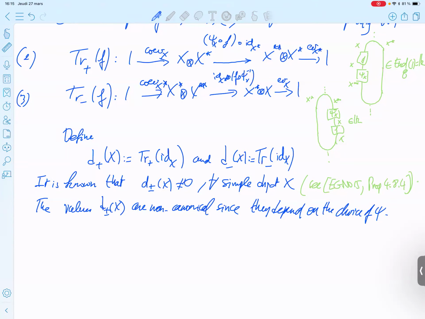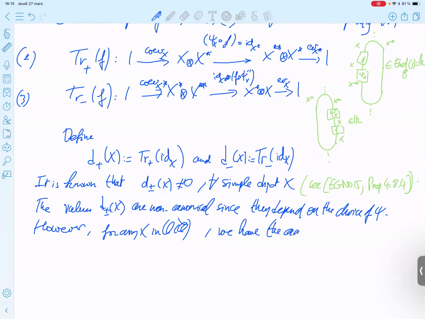However, for any simple object, the product of the two is canonical.